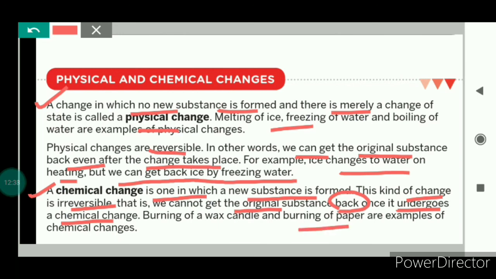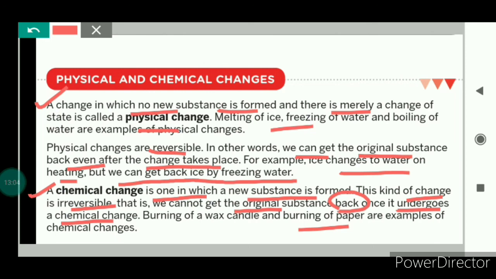Once we have burnt the paper, we get ashes, and from the ashes we cannot get back the paper. So chemical changes are changes in which a new substance is formed, and we cannot get back the original substance once it has undergone the chemical change.